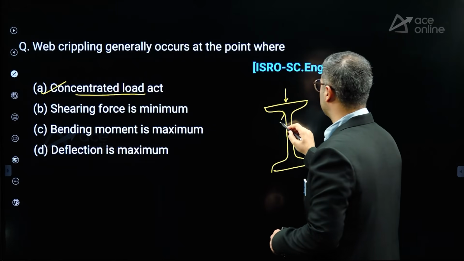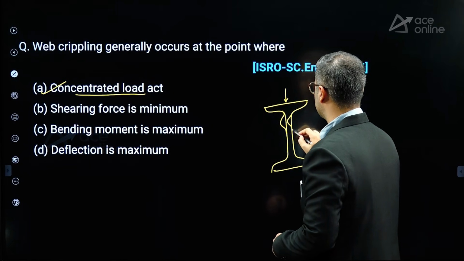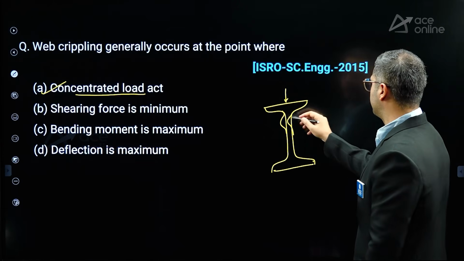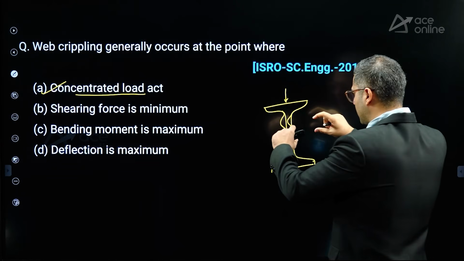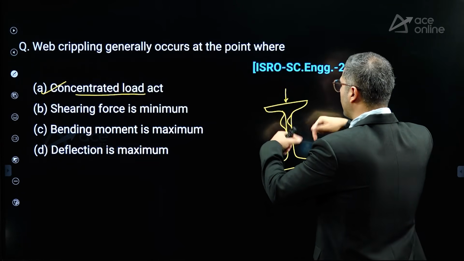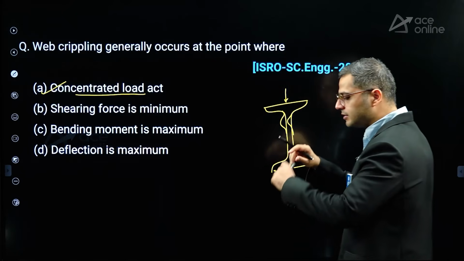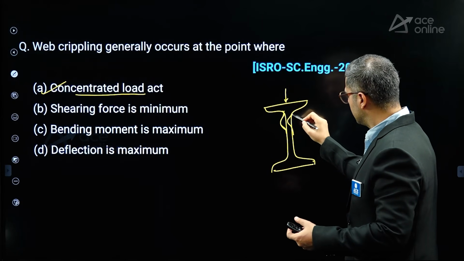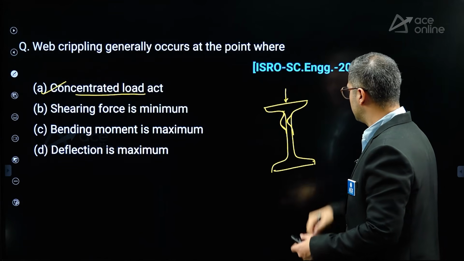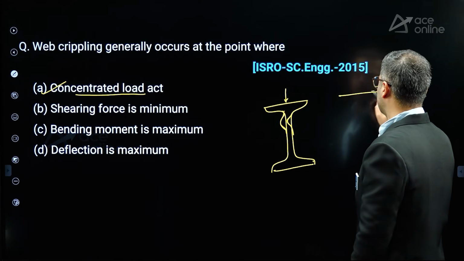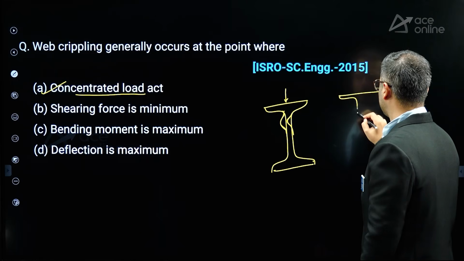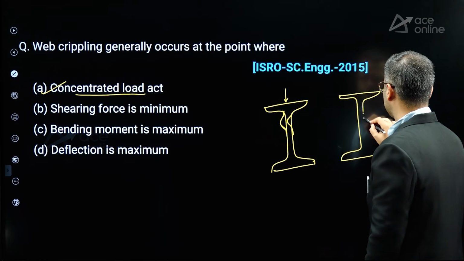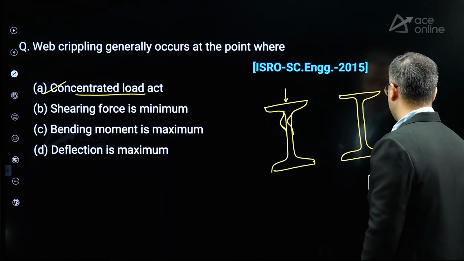So you will see the crippling can be like this of the web. In this particular case, what happens is the web is trying to fold over the flanges. You can clearly see like this. And then near the supports as well, there is also a possibility.